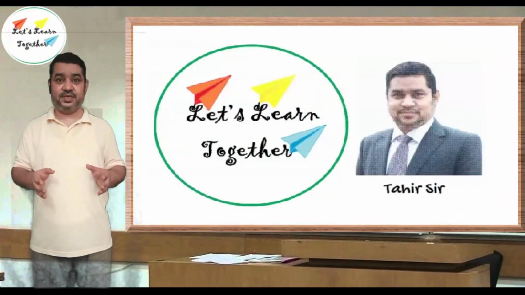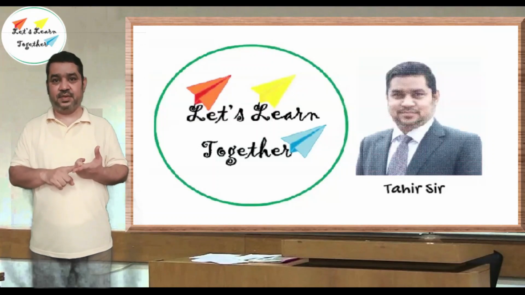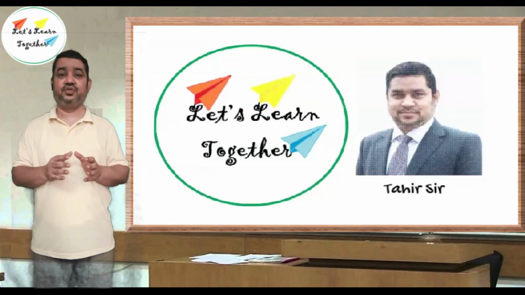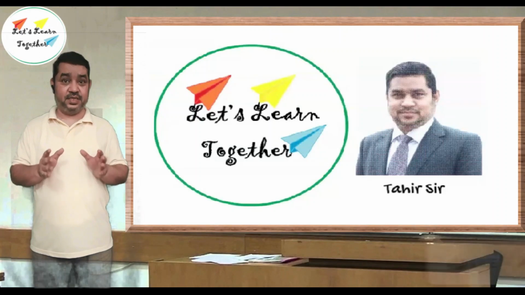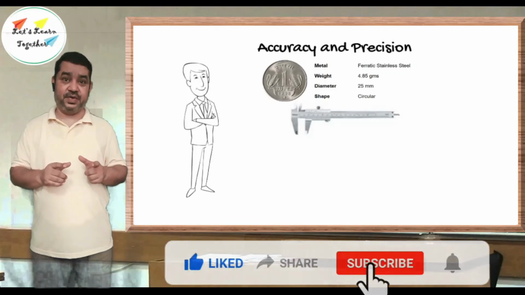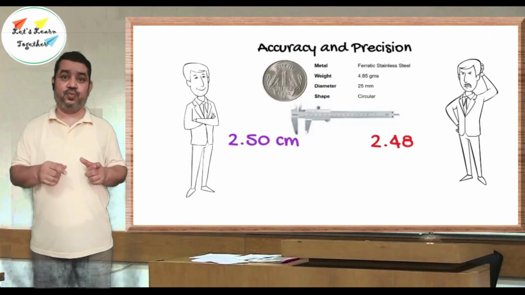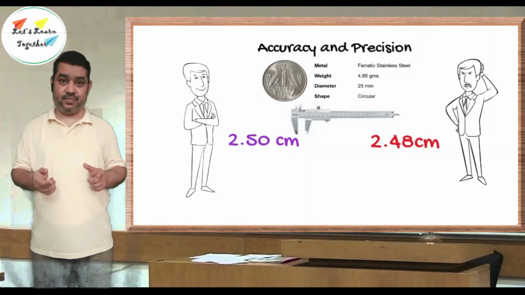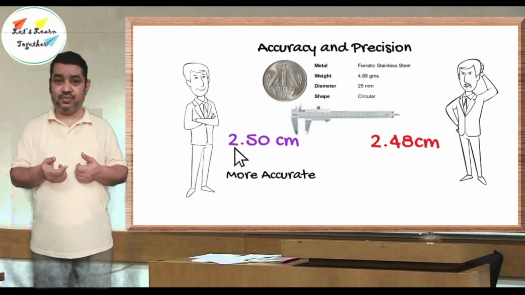There are two terms which are always associated with the measurement: accuracy and precision. Sometimes they are taken as synonyms, though they are different from each other. To understand this, here I have an example where the diameter of the coin, which is 2.5 centimeter, is measured by two people. The first person reports the measurement as 2.50 centimeter and the other person reports the measurement as 2.48 centimeters. So here you see which is closer to the true value.